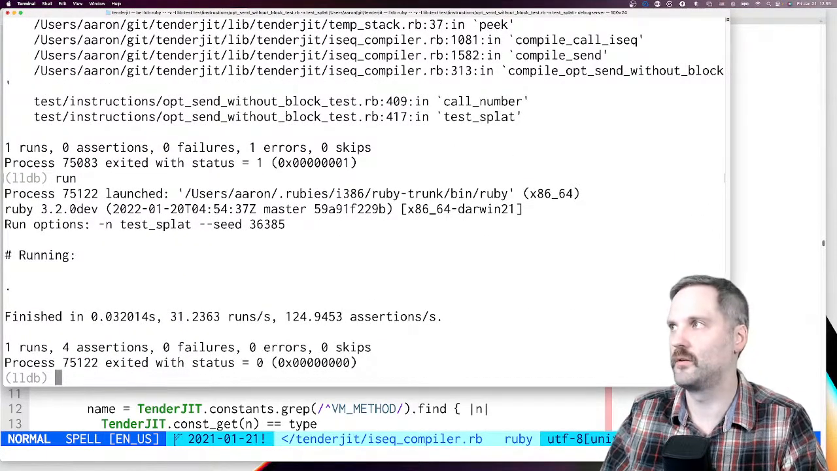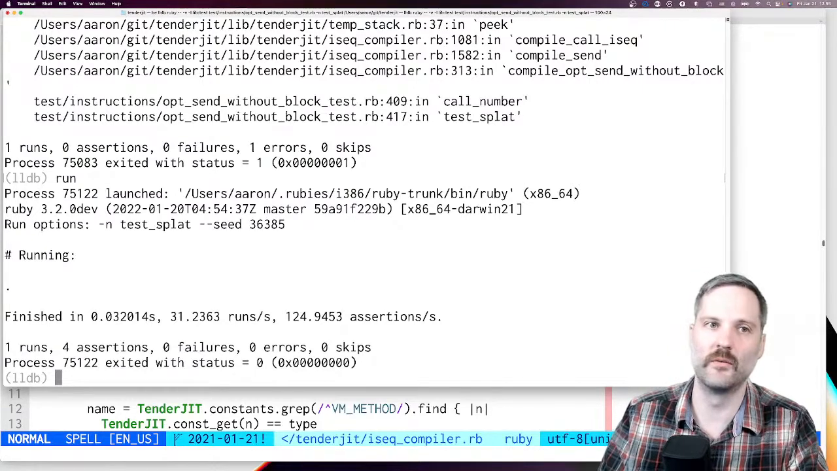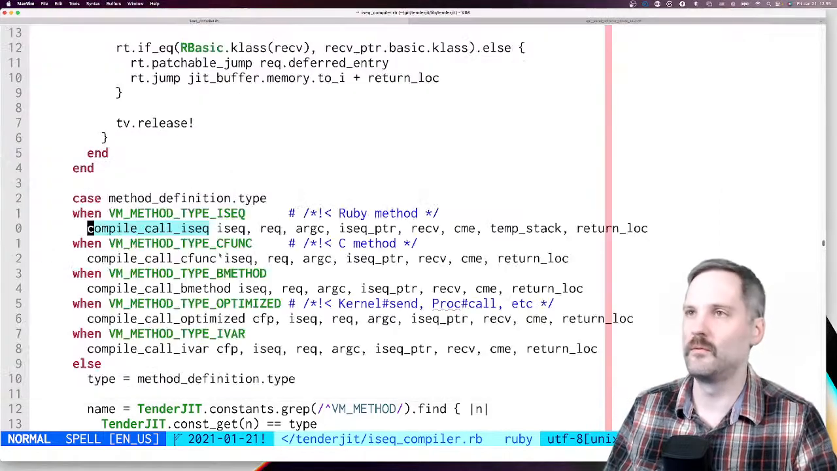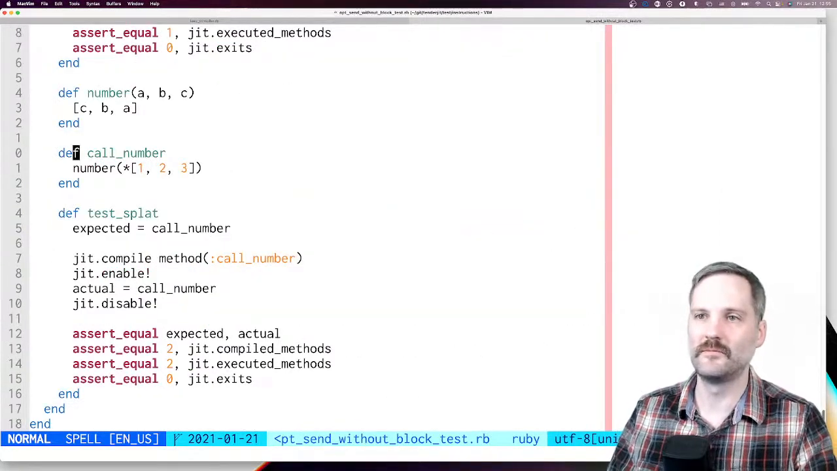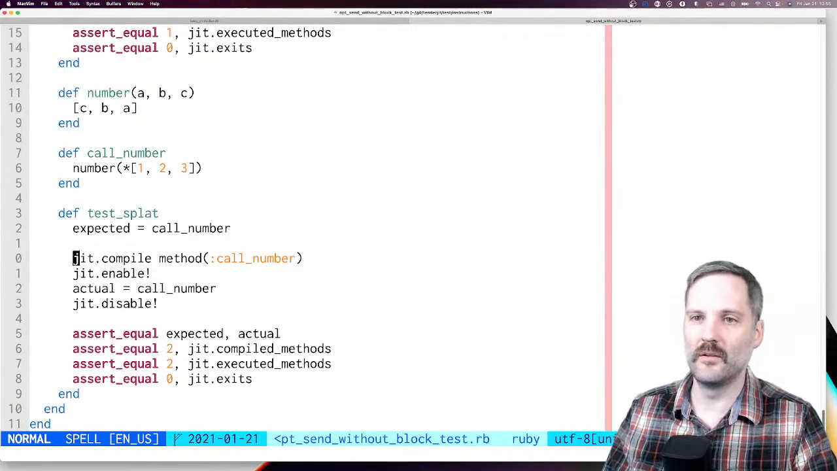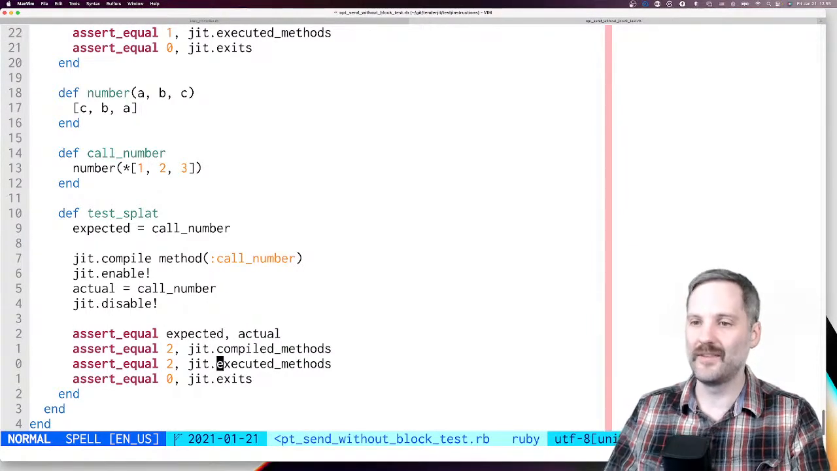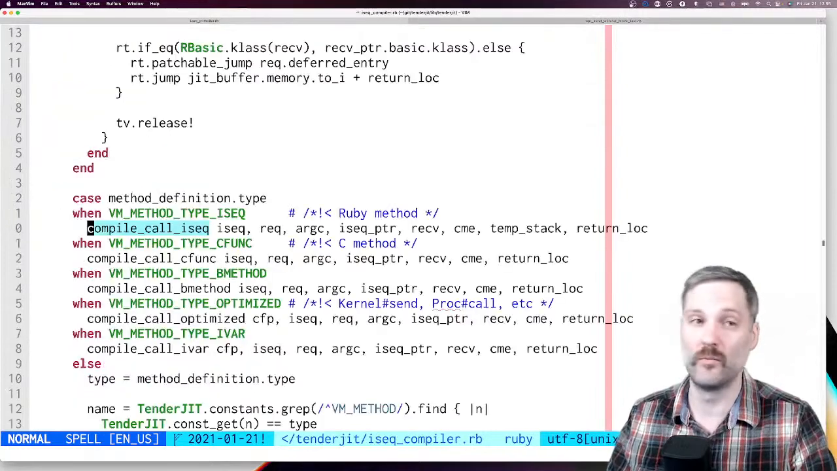It worked. It worked. Okay. Wow. All right. So it did what we wanted. We compiled 2 methods, we executed 2 methods, and there were 0 exits in the JIT. Works great.